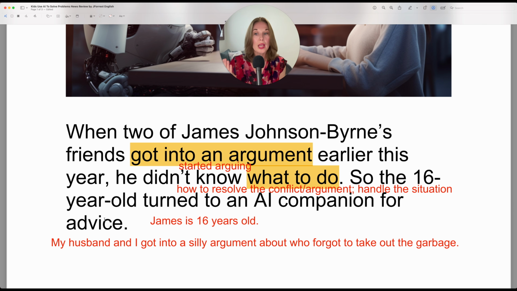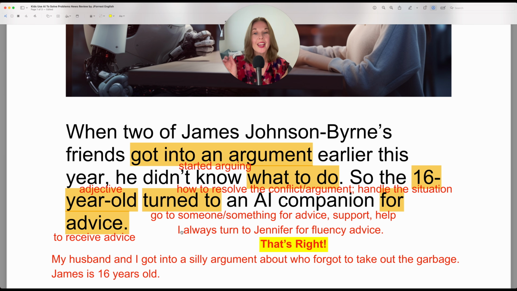But because we have a noun, you would use for, the preposition for plus noun. Advice is a noun. Advice. So when you turn to someone, my mother, or something, an AI companion, it means you use that person to solve a problem or help you handle a situation. So you go to that person for a specific purpose. If you have a problem, an issue, and you need help.